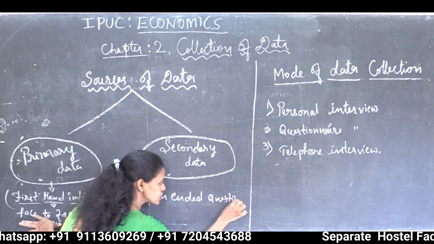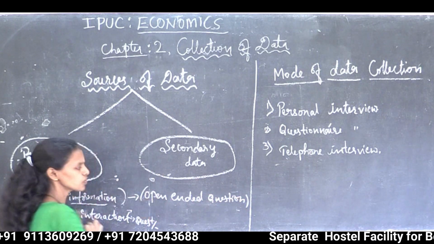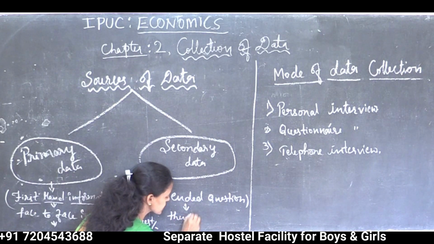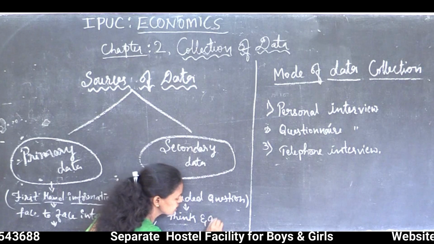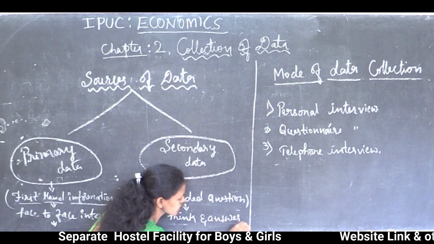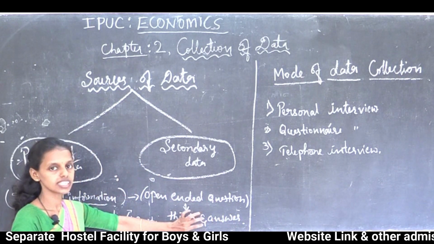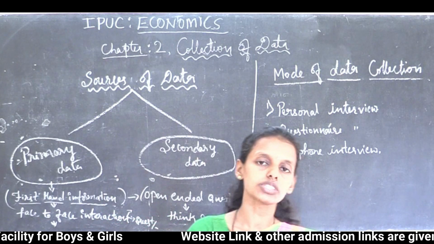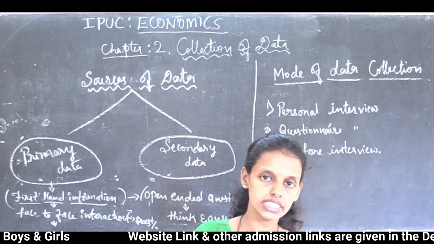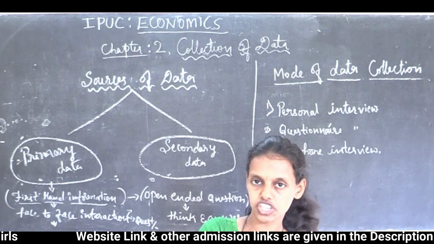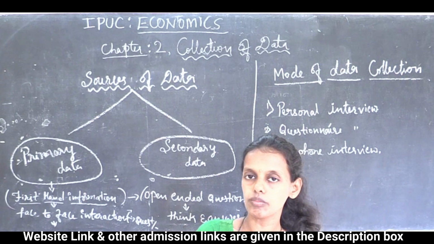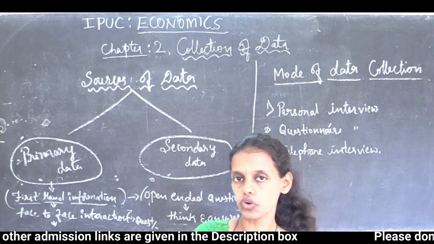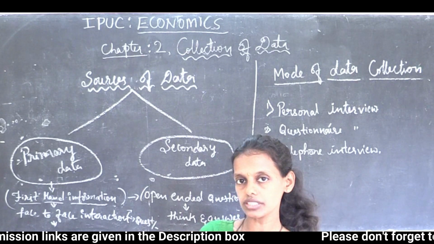An open-ended question is a question in which the respondent can think and answer. Respondent can think and then he can answer. How is he going to think and answer? For example, I am studying the problem of poverty in a particular village. So I am studying the problem of poverty in a particular area. So I will visit that place with the questionnaire. I will give those questions to them.